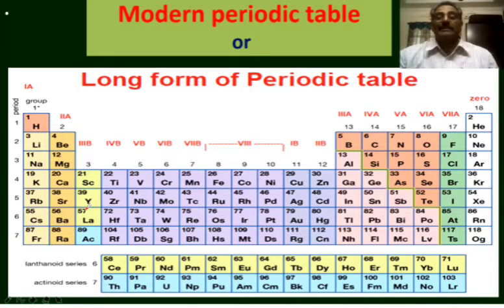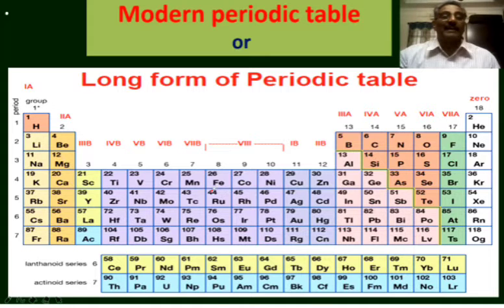When atomic number is taken as the basis for the construction of the periodic table, most of the anomalies in Mendeleev's periodic table were overruled. We discussed some anomalies like the inversion of elements, the position of isotopes, the grouping of dissimilar elements, and the separation of similar elements. Such anomalies were overruled in the long form of the periodic table. The long form of the periodic table is like this.